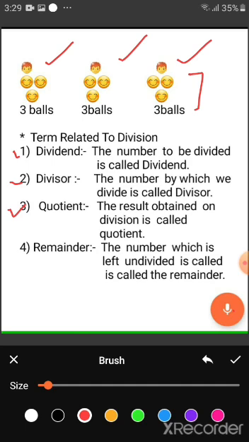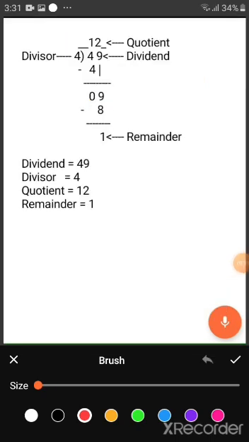Now last is remainder. What is remainder? The number which is left undivided is called the remainder. I explain these terms with the help of one example. Now you see this example. With the help of this example, you will understand these terms which we use in division.